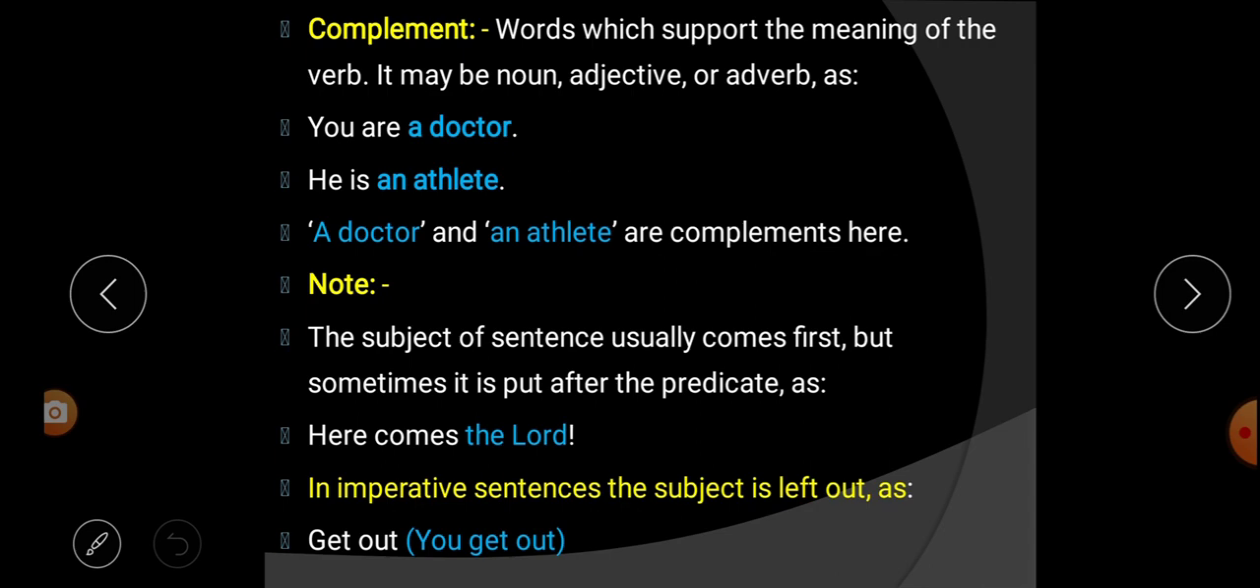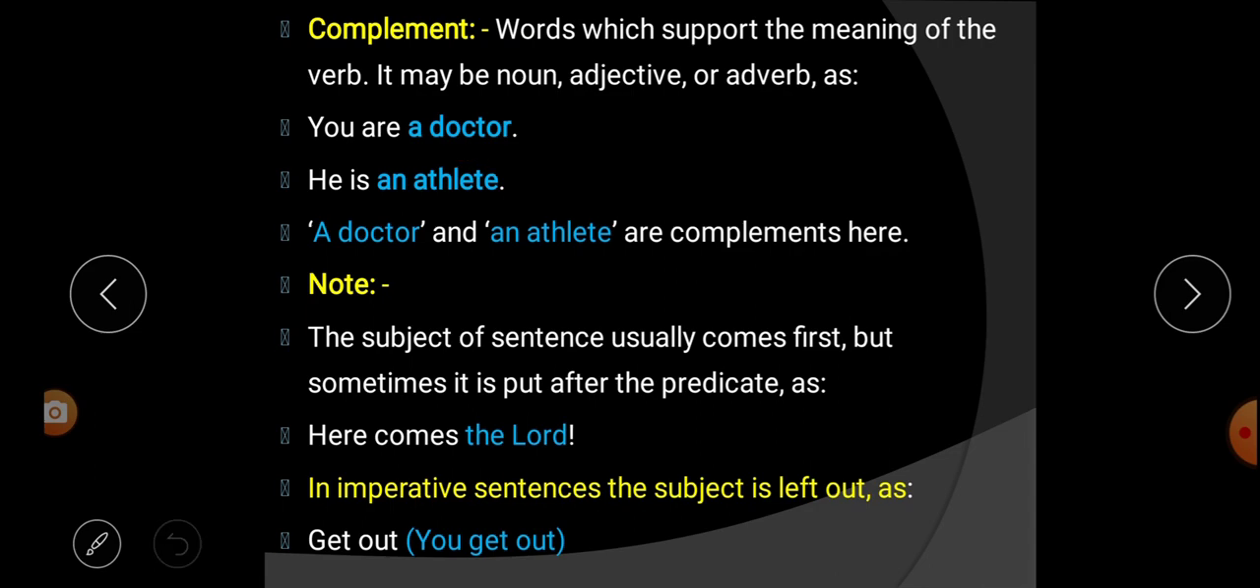In an easy way, if you want to know what is complement, let me explain that. That means in order to complete the incomplete sentence, the word which is used, that is called complement. Understood? Look at the sentence over here. You are a doctor. If you remove the words a doctor, what is left? You are. Do you think you are is completed? No, it is an incomplete sentence. So to complete this one, we put the words a doctor. When we put a doctor, the sentence is completed. That's why it is called what?